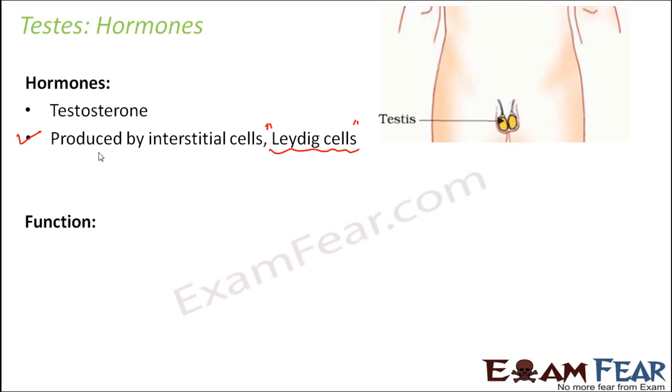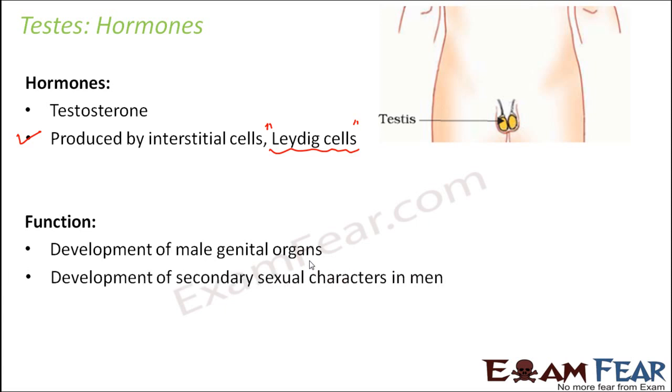And what is the function here? It helps in the development of male genital organs. All the male sex organs which participate in the process of reproduction are developed due to the presence of this hormone. Development of secondary sexual characters in men. What do you mean by secondary sexual characters?